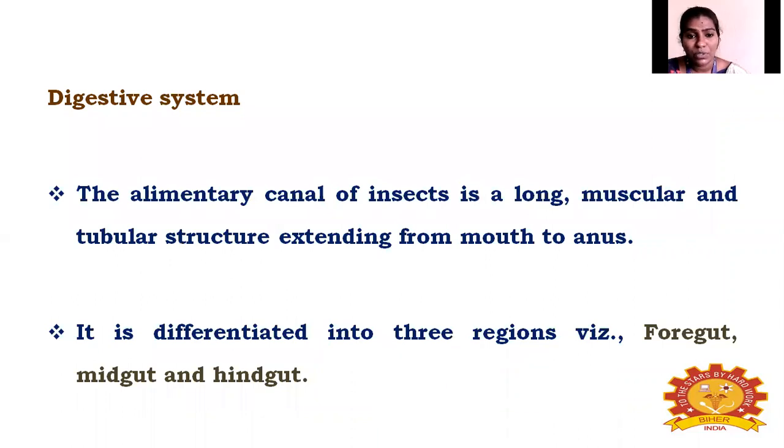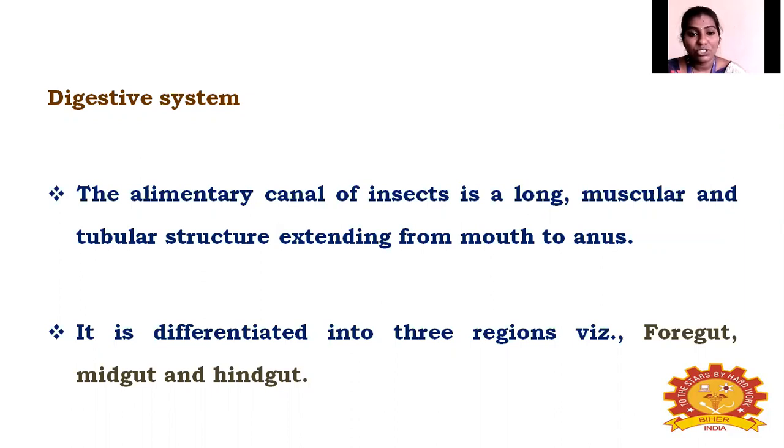So the digestive system is actually the alimentary canal of insect. It is a long muscular and tubular structure extending from the mouth to the anus. It is differentiated into three regions: foregut, midgut and hindgut.